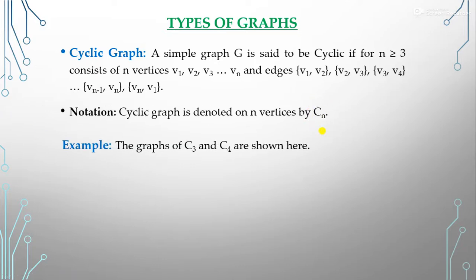Now, what is the graph of C3 and C4? C3 means we have three vertices here, and the first and last vertex are the same. We start from here to here and complete it, and it becomes a cycle. So this is the graph of C3. Now, what is C4? Like that. This is the C4 graph, which means four vertices are here. We start with this vertex, so this is our ending vertex here. If we start from this vertex, when we make this cycle, it becomes the end vertex. So this becomes a cycle. So this is the graph of C4.